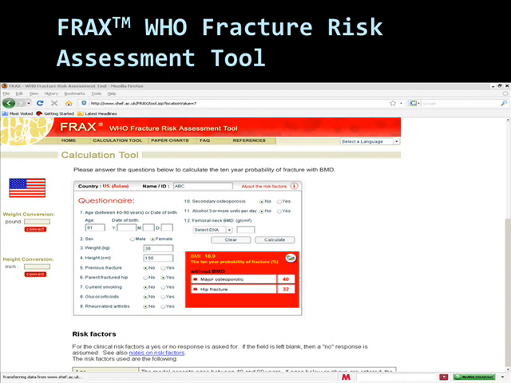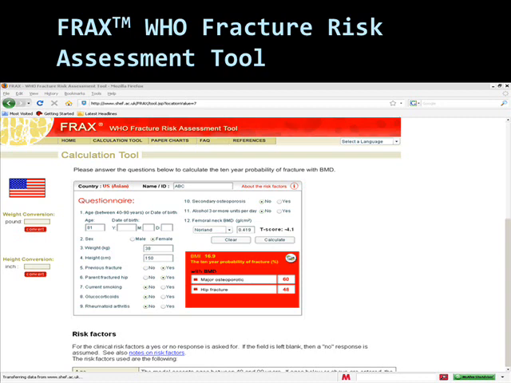And Leonard's going to talk more about FRAX, but this is just an example. Just key in this woman, for example, 81 years old, and I put in that she has no previous fracture, but parent fractured the hip, doesn't smoke, doesn't have glucocorticoids, no RA, no secondary osteoporosis, doesn't drink too much alcohol, and I can get a 10-year risk score of a major osteoporotic fracture of 40%, quite high, because she's very thin and she's very old.